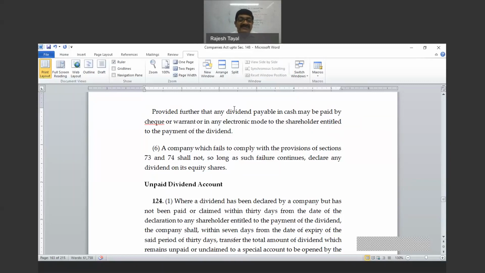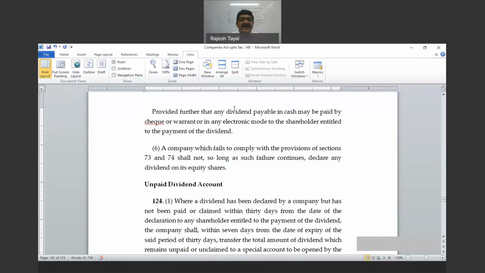Okay, so here it is said that when the dividend has been transferred to a separate bank account, and if it is not paid or claimed within 5 days, then it should be transferred to the unpaid or unclaimed dividend account, right? And then the amount will remain therein up to the end of 7 years since the date it was transferred.